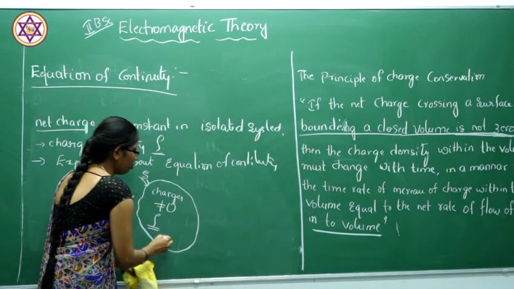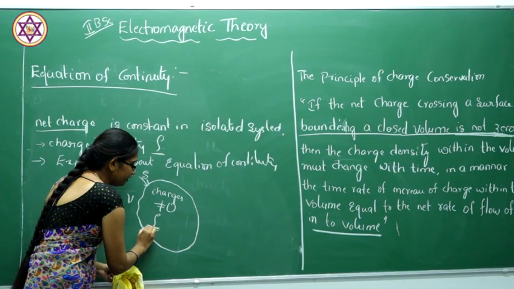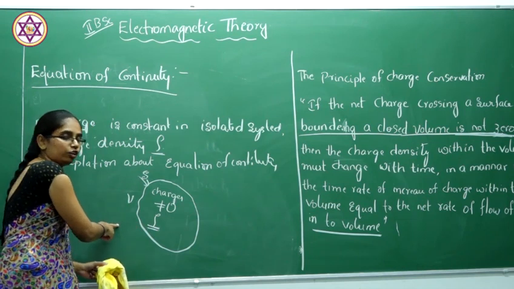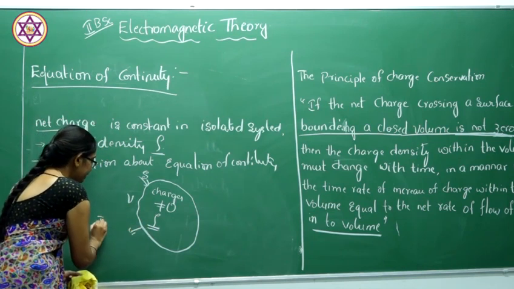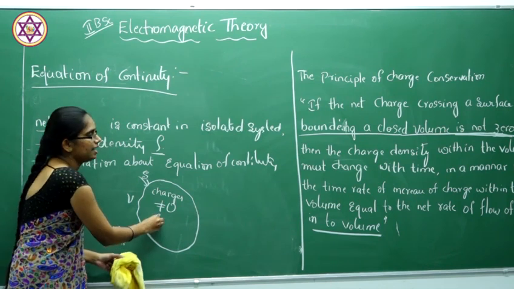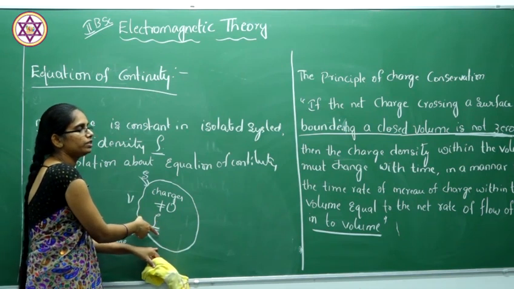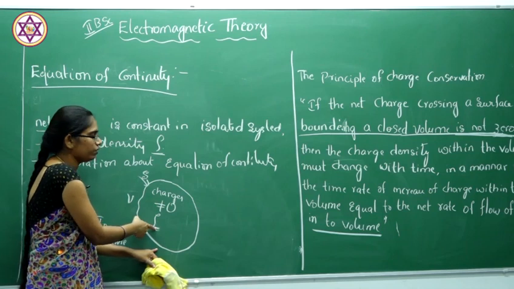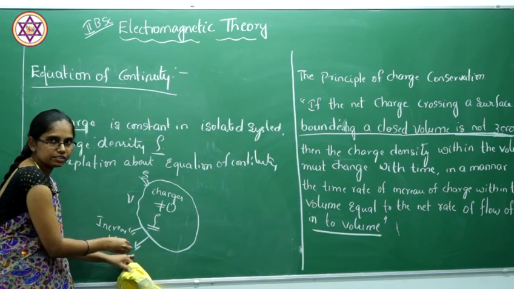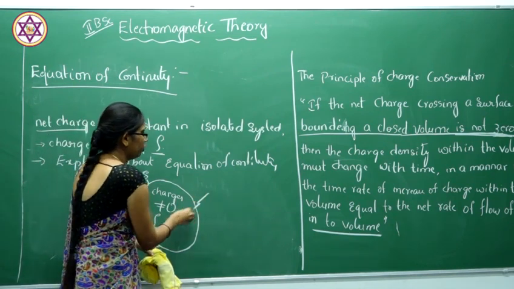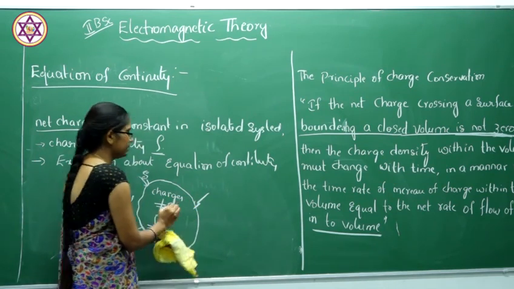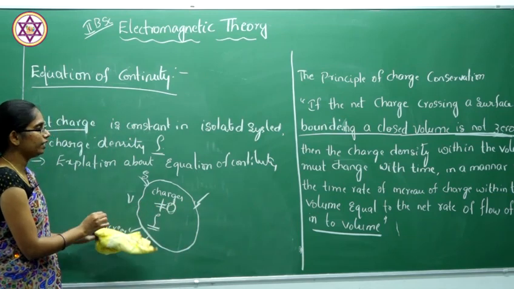Charge density rho within that volume will change with respect to time in the manner that the time rate of increase of charge within the volume is equal to the net rate of flow of charges in that volume. That means how much charge goes outside should equal the charge coming inside. Charges within the surface will not be equal to 0.